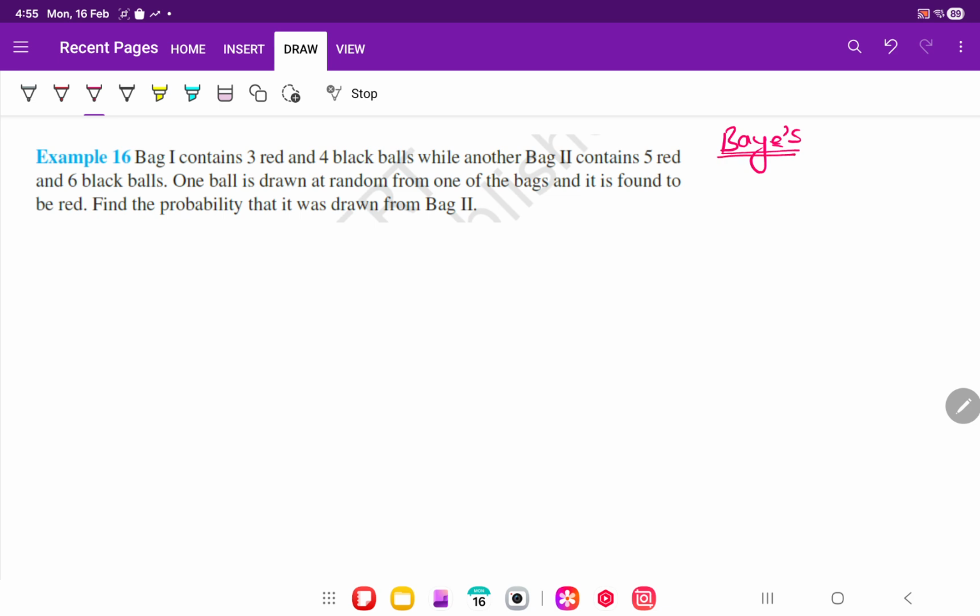A bag contains 3 red and 4 black balls, and another bag has 5 red and 6 black. So let me write a flowchart. There are 2 bags, bag 1 and bag 2. They are drawing one ball at random from one of the bags. That means first they will select a bag and then take out the ball, which is found to be red, right?